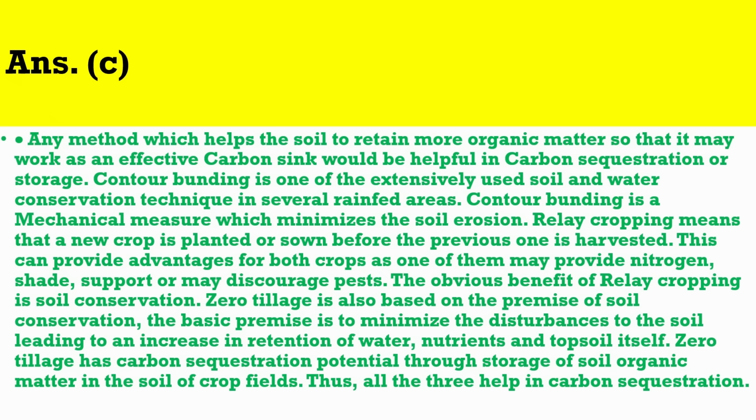The obvious benefit of relay cropping is soil conservation. Zero tillage is also based on the premise of soil conservation. The basic premise is to minimize the disturbances to the soil, leading to an increase in retention of water, nutrients, and topsoil itself. Zero tillage has carbon sequestration potential through storage of soil organic matter in the soil of crop fields. Thus, all the three help in carbon sequestration.